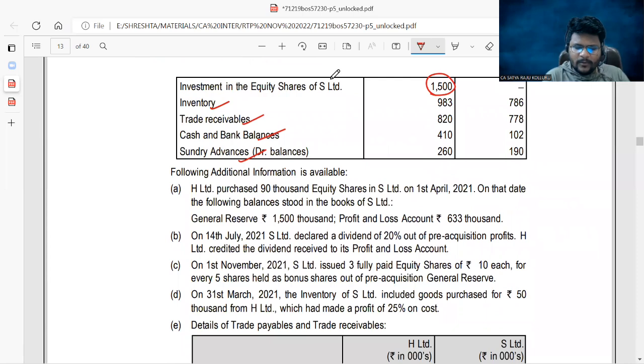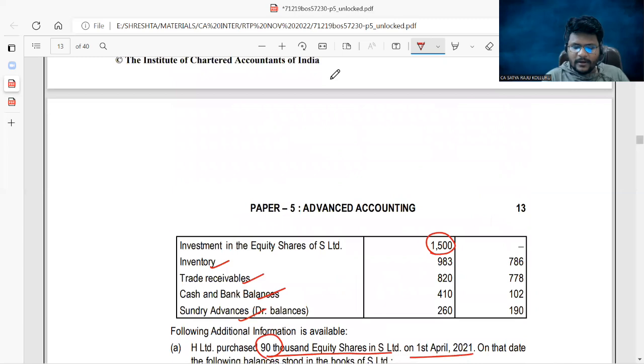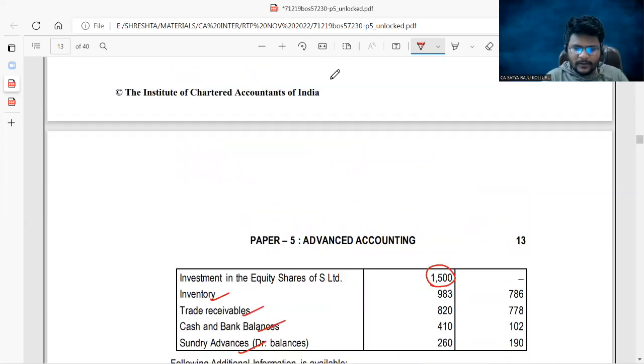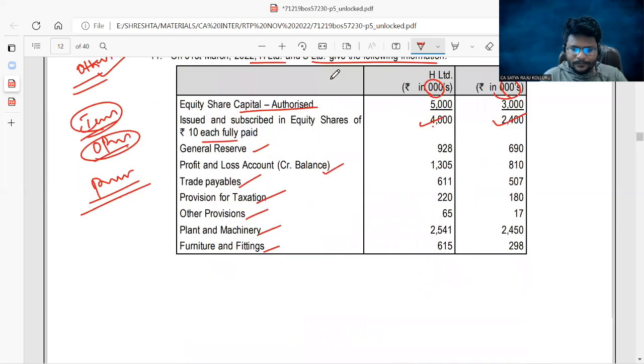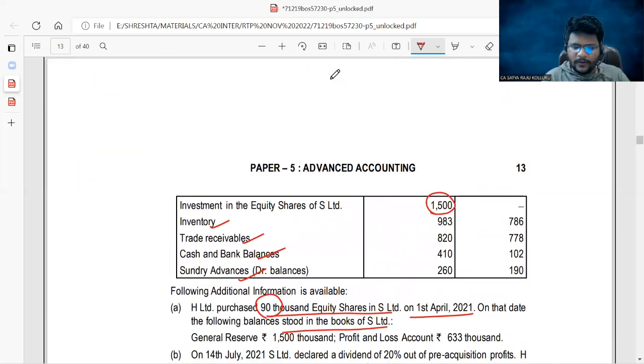Following additional information is available. H Limited purchased 90,000 equity shares in S Limited as on 1st April 2021. On the date, the following balances stood in the books of S Limited. If you observe, right now the number of equity shares is different, but initially the number of shares held by the holding company and subsidiary are different, because here it is clearly given that 90,000 equity shares. If each equity share's face value is 10 rupees, this is 150,000, meaning right now 150,000 equity shares are held by holding in subsidiary.